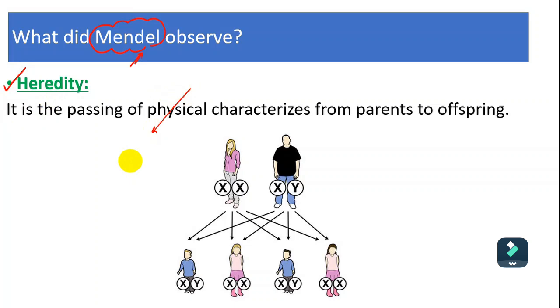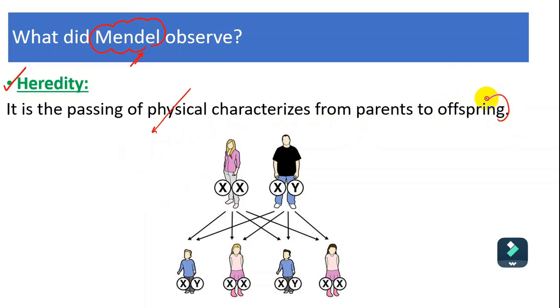Physical means something we can observe by our five senses, like hearing, sight, smelling, tasting, touching. All of them are physical characteristics. So the physical appearance is related to the external appearance of living organisms. So it is a passing of physical characteristics from parent to offspring.